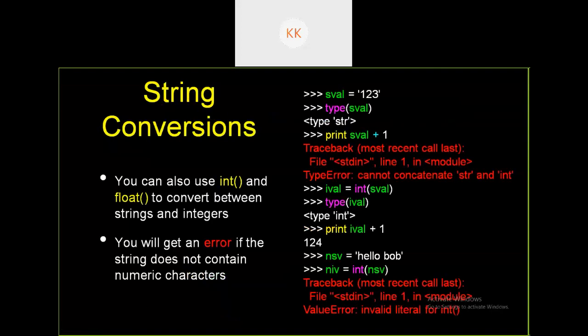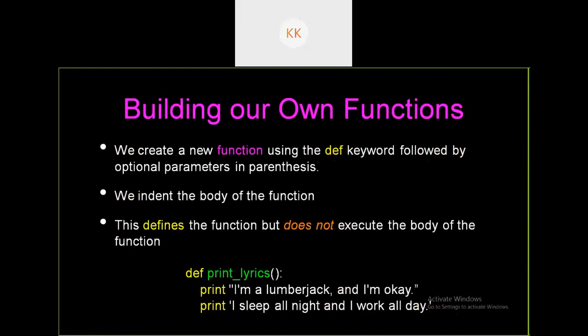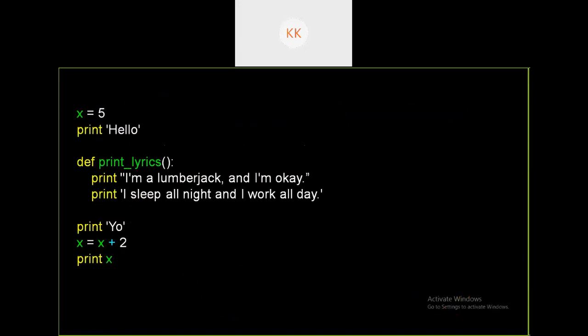Okay, next. So how to build our own functions? We have done it just now using the keyword called def. We can build our own functions. Of course, we have many built-in functions, but it's not necessary that you should go for built-in functions. You can also define your own functions. So here is one more example of user-defined functions.